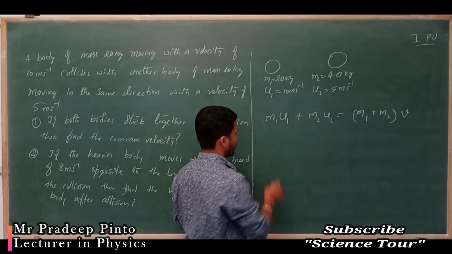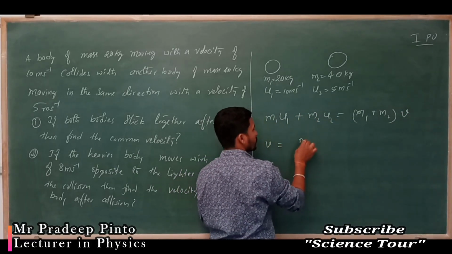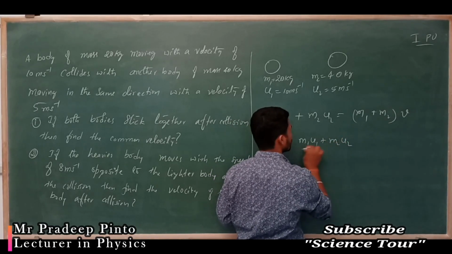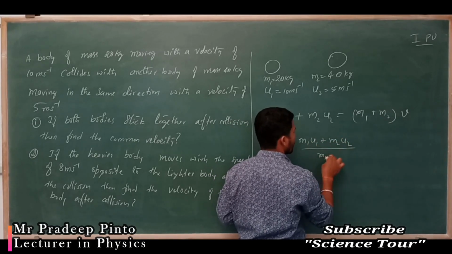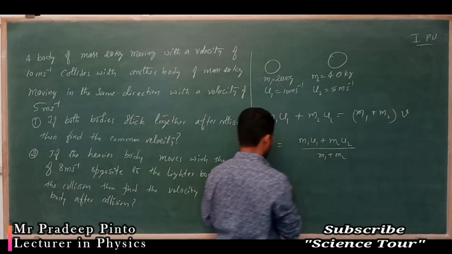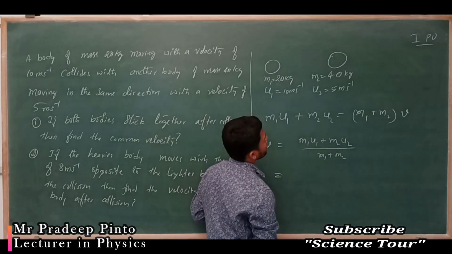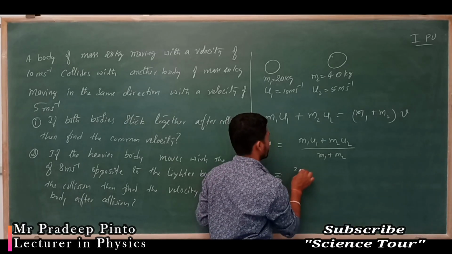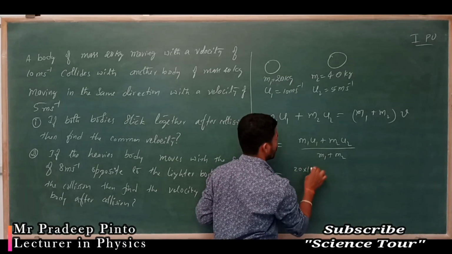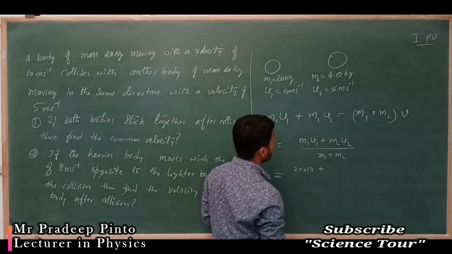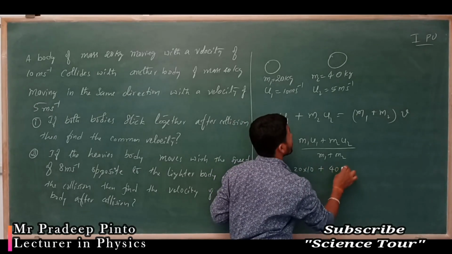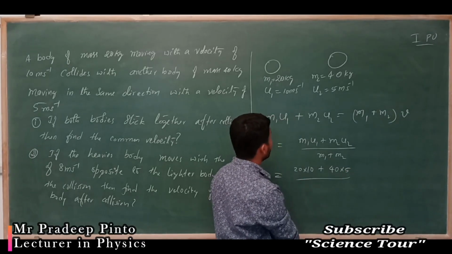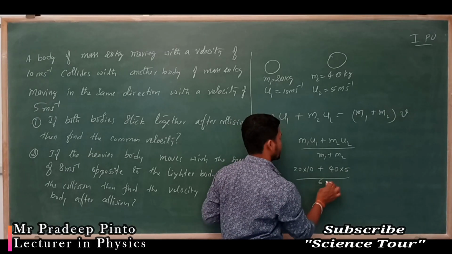So v we have to find out. v is equal to (m1 u1 + m2 u2) divided by (m1 + m2). Now m1 u1, what is m1, that is 20, into 10, plus what is m2, that is 40, into 5, divided by 20 plus 40, that is 60.